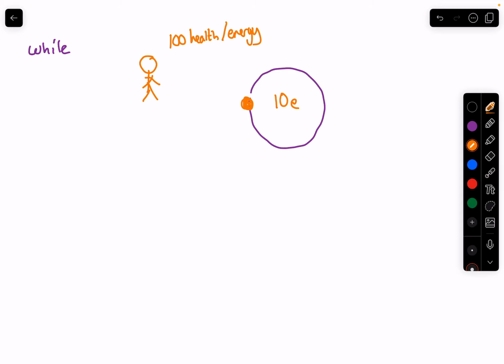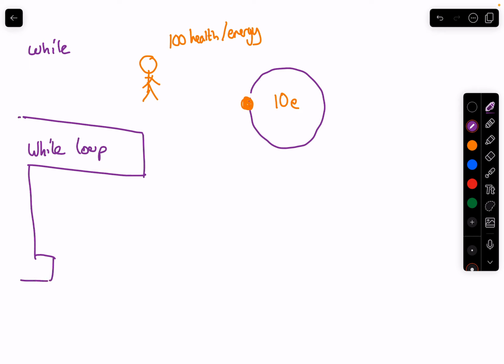So a while loop will run your code. So your while loop, let's change the color back to purple, is going to run code. It's going to run whatever code we give to it in here, as long as the condition is true. So as long as the condition is true, it's going to keep running.